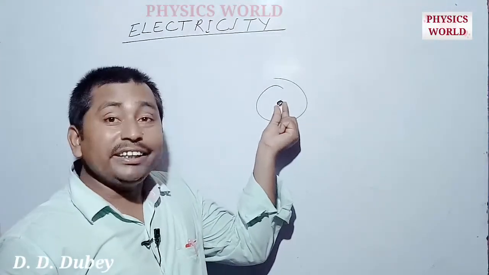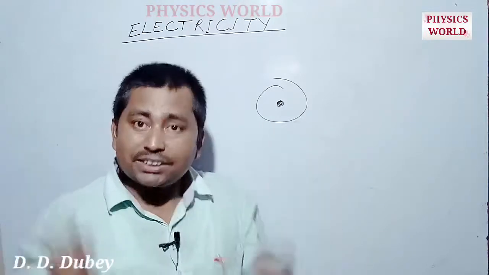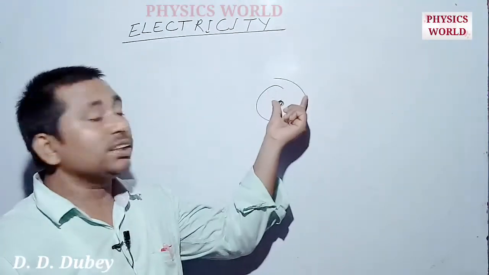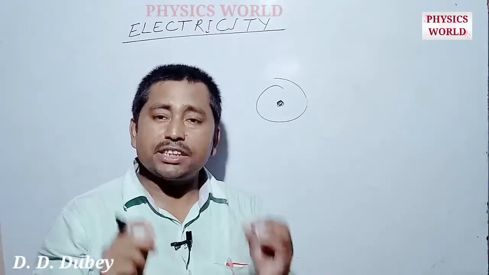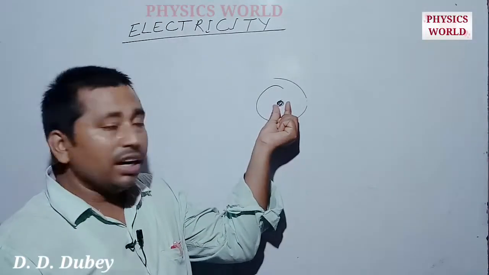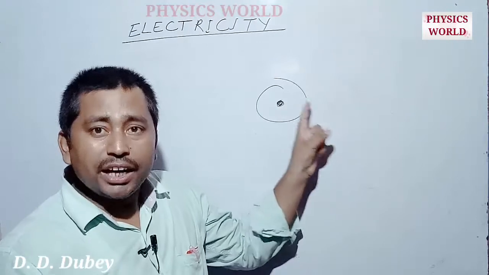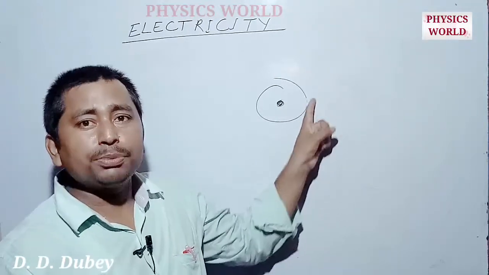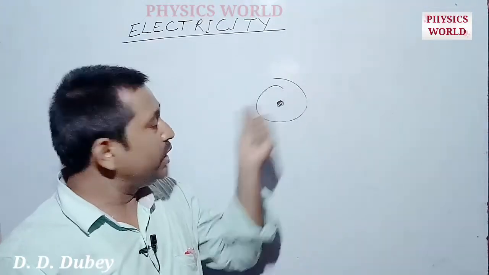nearly 10,000 to 1 lakh times smaller than the size of the atom. The protons, the positively charged particles, and neutrons are both present in the nucleus, while the electron, the negatively charged particle, always revolves around the nucleus.